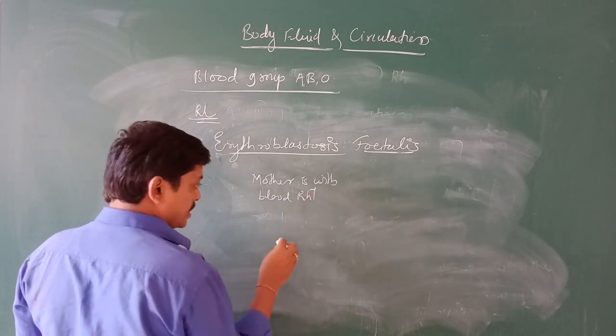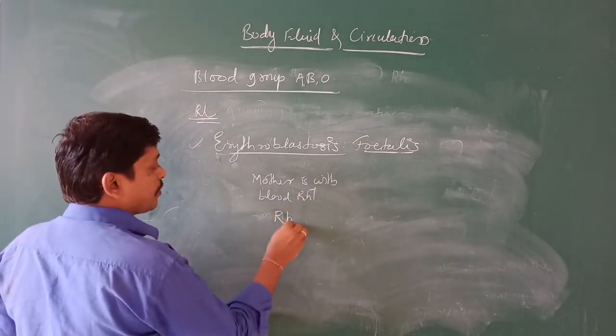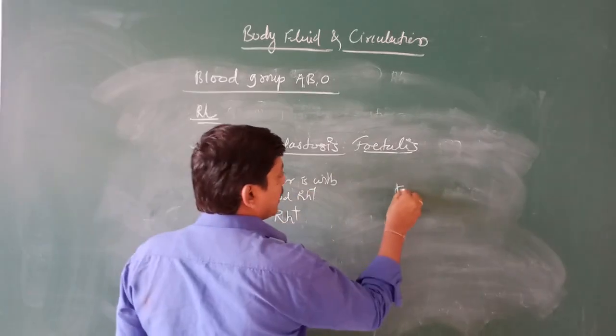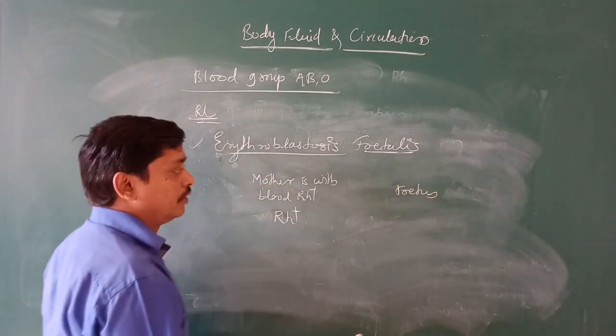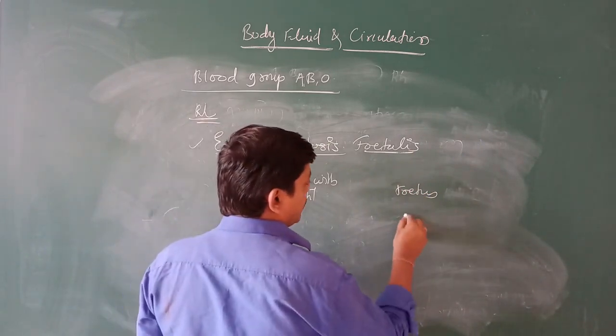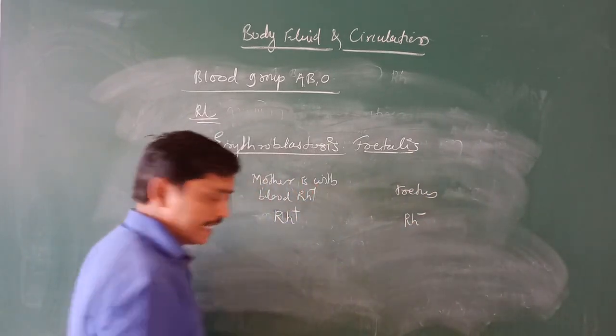RH positive mother, and whatever fetus or embryo is with the blood group RH negative.